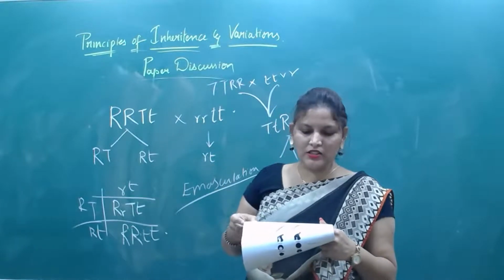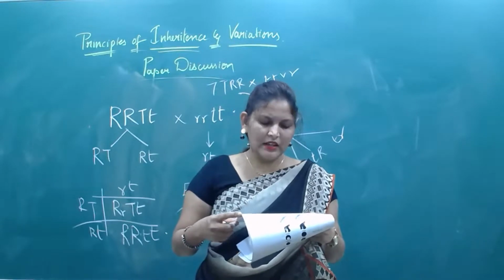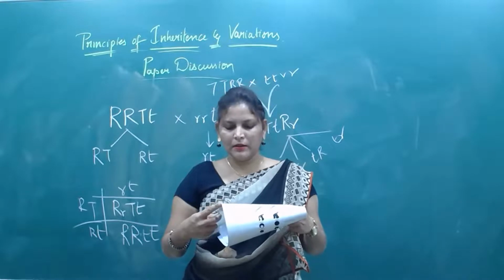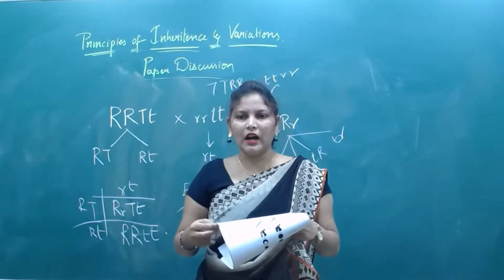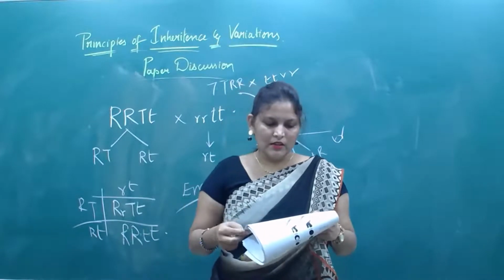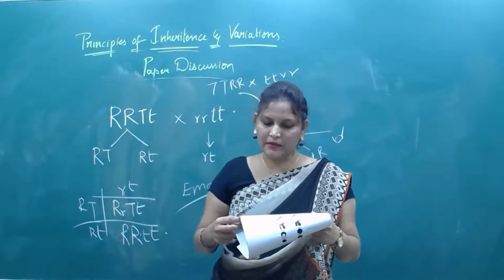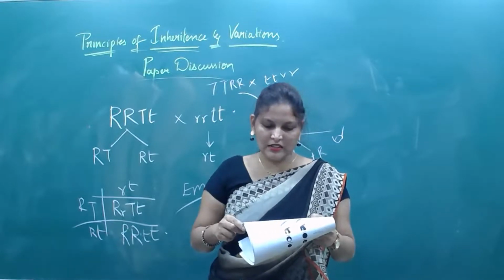So, which is the false statement? Mendel conducted artificial cross-pollination experiments using true breeding pea plants. Mendel first applied statistical analysis and mathematical logic to the problem. That is also correct. Mendel's experiment had a large sampling size. Correct.